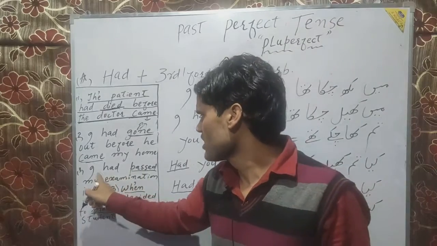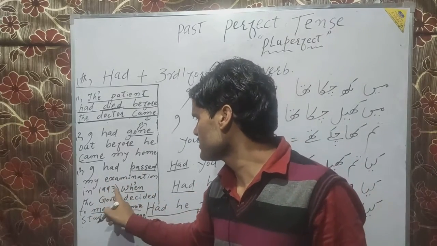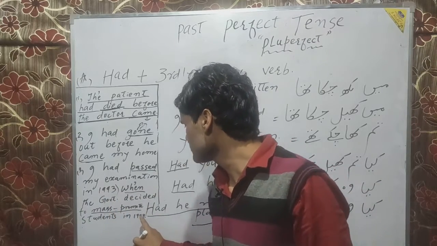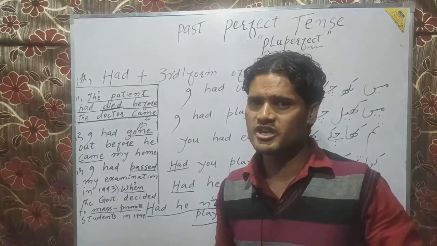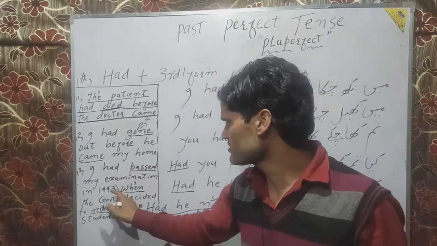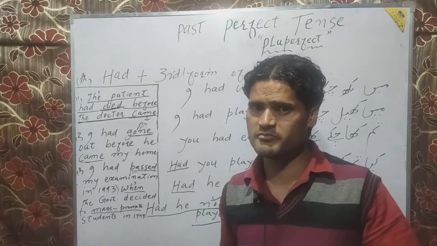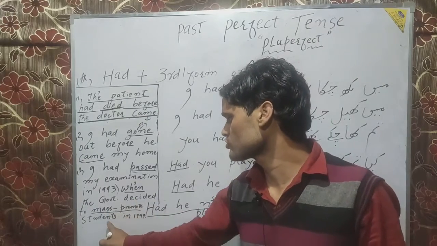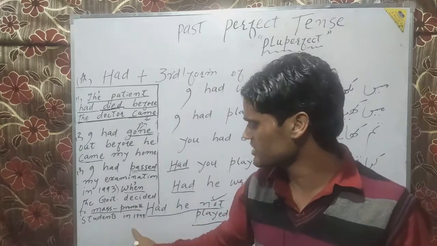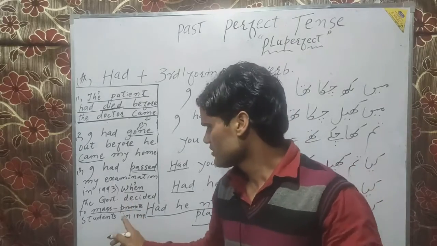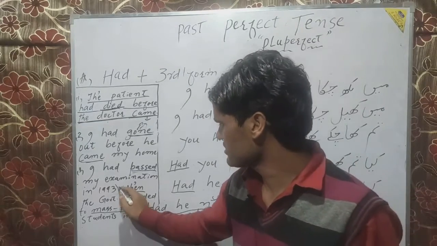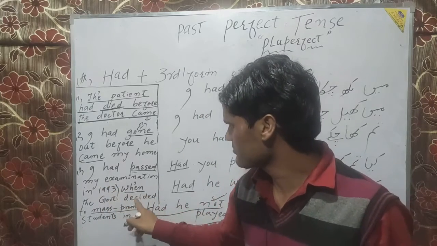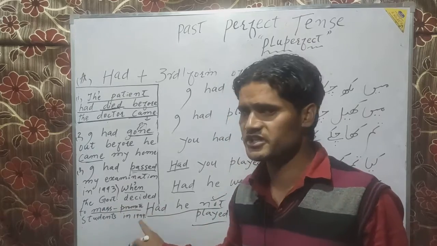Now look at the example. I had passed my examination in 1993 when the government decided to mass promote students in 1994. Here two actions are mentioned. One is past. I had already passed. मैं पहले ही पास कर चुका था. कब? When the government decided to mass promote students in 1994. Here two actions, two clauses are being referred to. One is in 1993 and another is when the government decided to mass promote students in 1994.